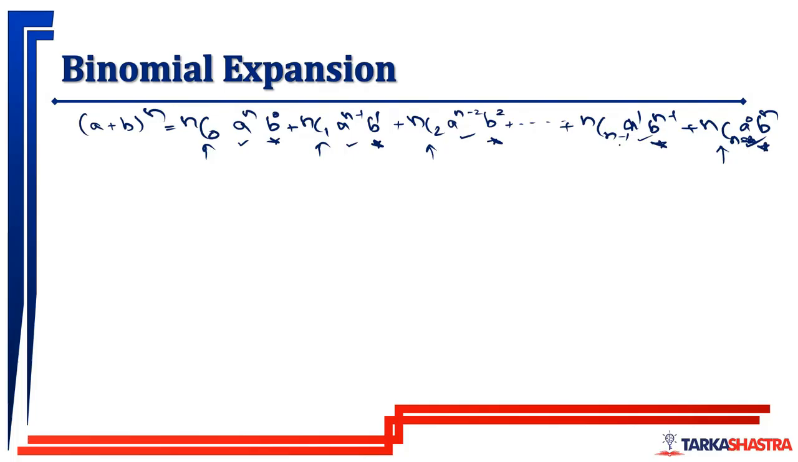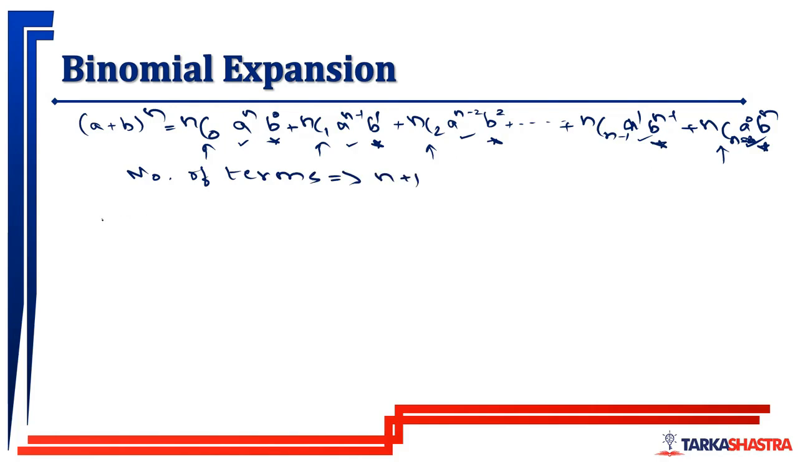What is the total number of terms? The total number of terms is n plus 1. We are going to look at this again in permutation and combination, but the number of terms in (a + b) to the power n is always n plus 1.